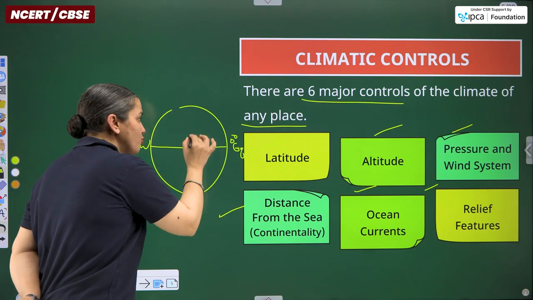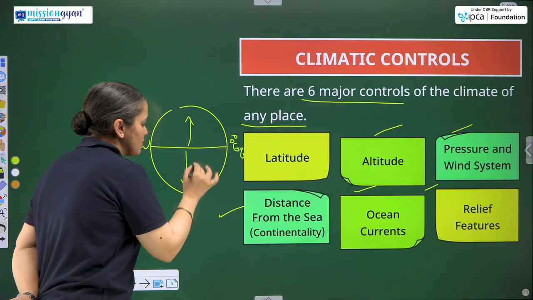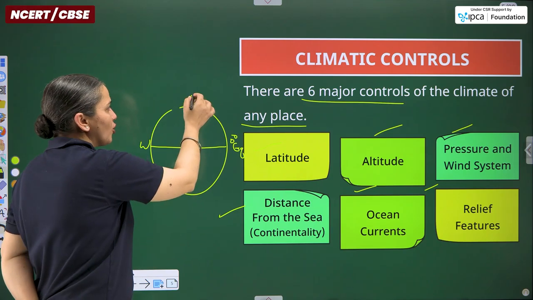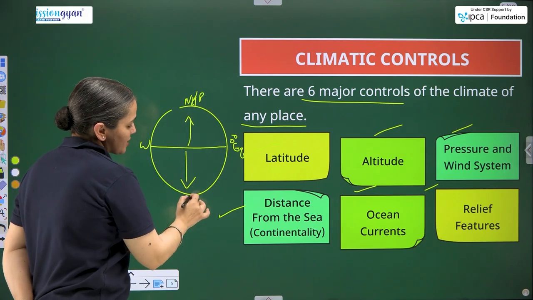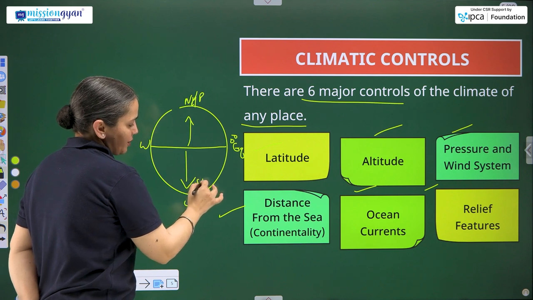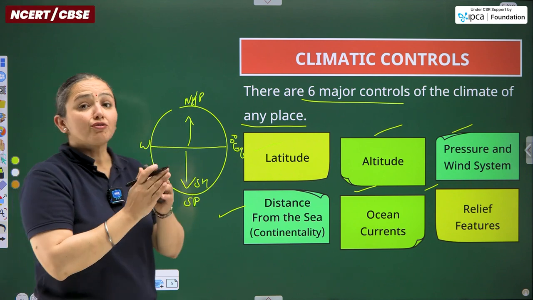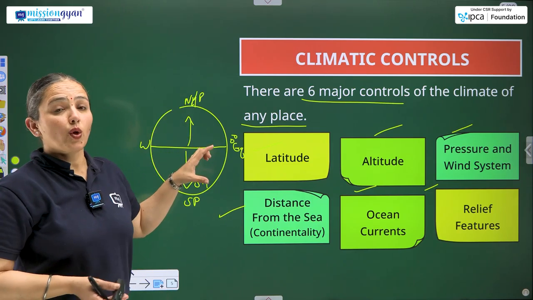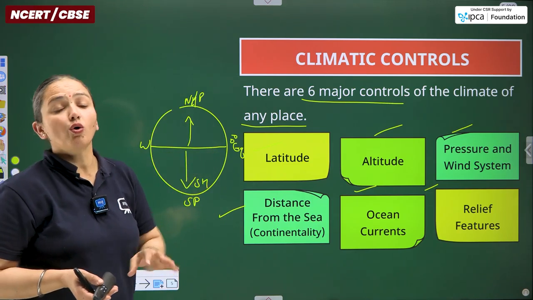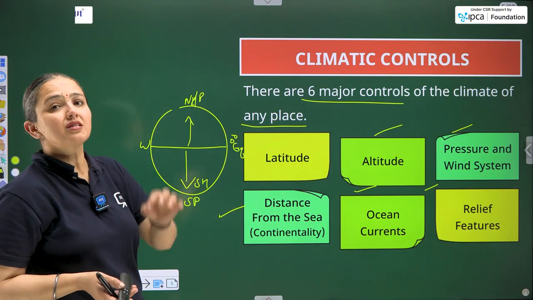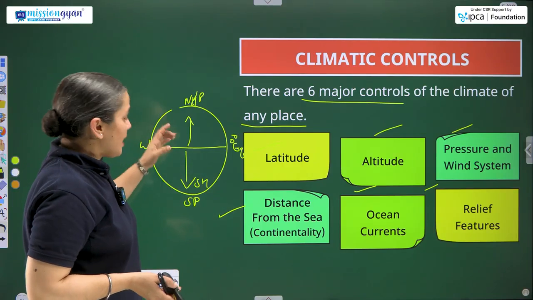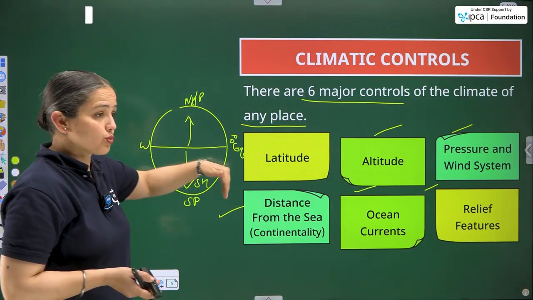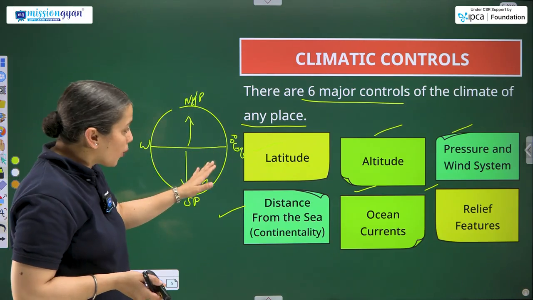But as we move away from the equator in both hemispheres, towards the North Pole in the northern hemisphere and the South Pole in the southern hemisphere, the temperature reduces. The farther the location from the equator, the less temperature the area or region is going to experience.